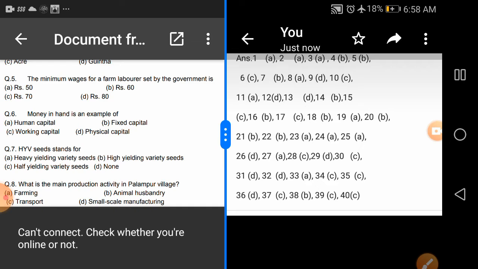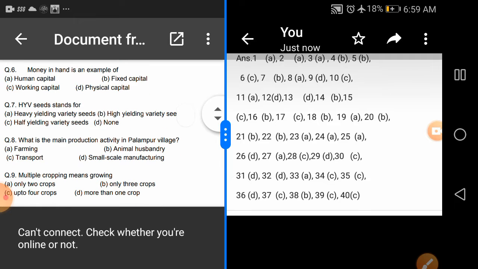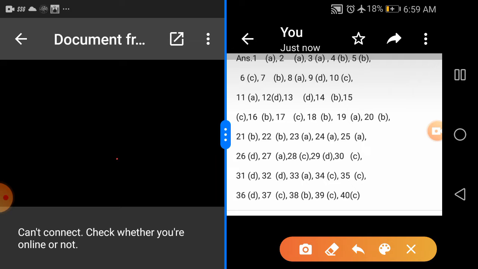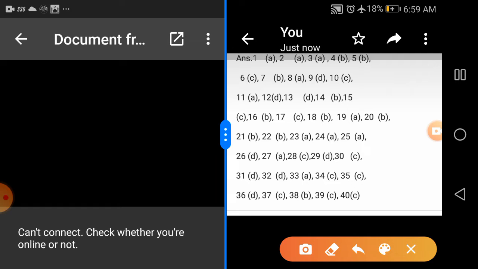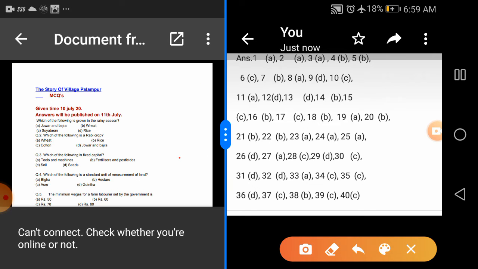Question number 6: money in hand is an example of option A human capital, option B fixed capital, option C working capital, option D physical capital. Money in hand is an example of working capital. Exactly, option C is the correct option. So the right answer is option C. Okay, let's see the next question.